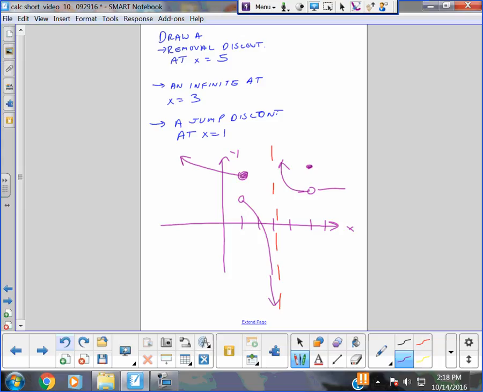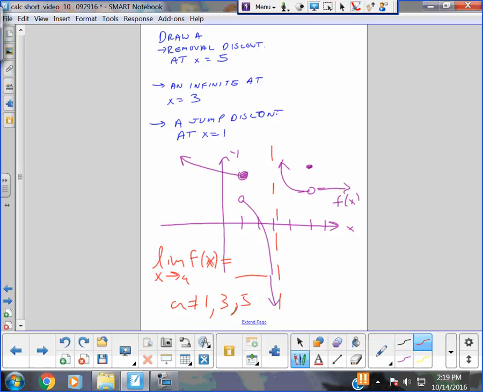And what I want you to witness, if I put an arrow on this one over here, do you guys agree that this graph is continuous everywhere but 1, 3, and 5, the way I've drawn it? It is continuous everywhere else. So if I take a limit anywhere on this graph, I say limit as x approaches a of this function f of x, and a cannot be 1, 3, or 5, all right? I think we should be able to fill in this blank.